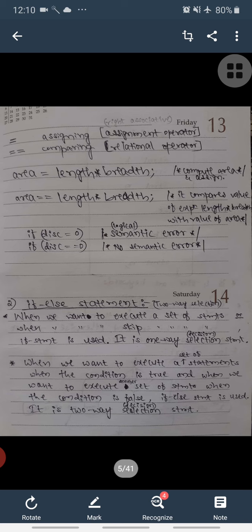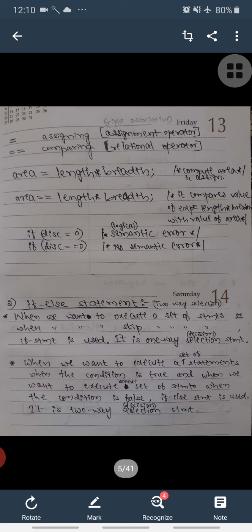Okay, so if you write the condition in parentheses like this, if disc, or discriminant, is equal to 0 with a single equal mark, it is going to give you one logical error or semantic error. So always we should use a double equal mark inside an if statement, because in an if statement we are checking the condition. The result of that condition should always be either true or false. So here, if disc double equal 0, there will be no error of any type.